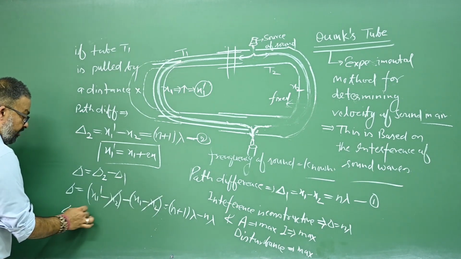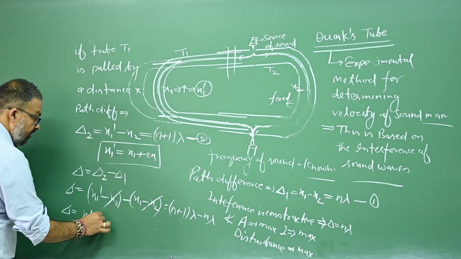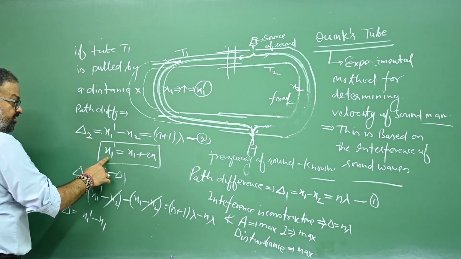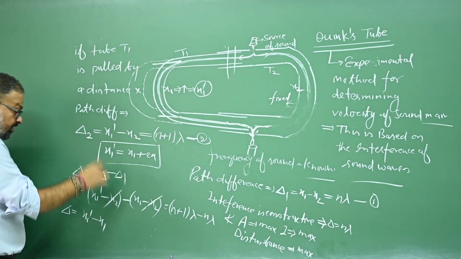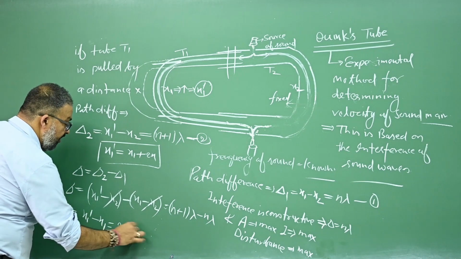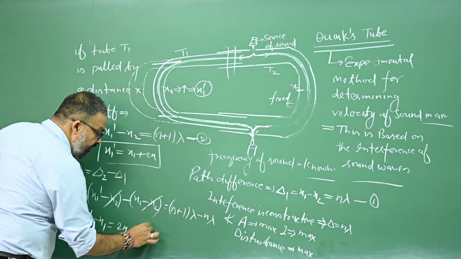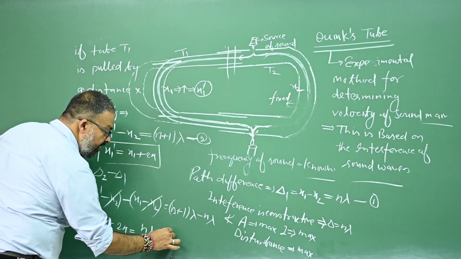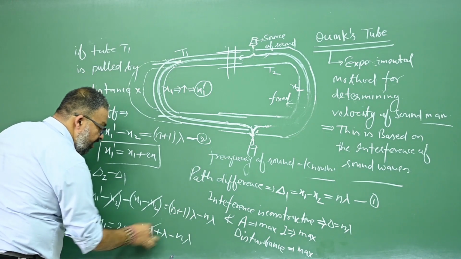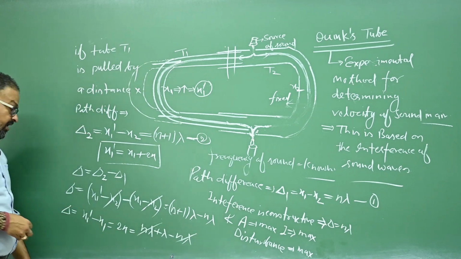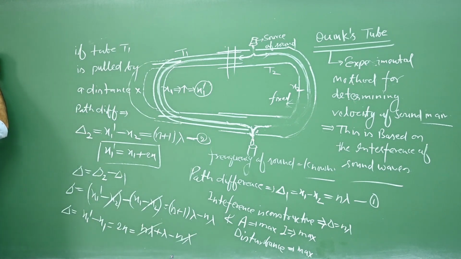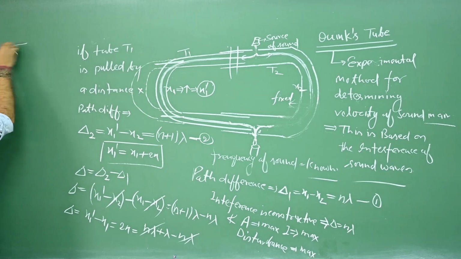So del is equals to x1 dash minus x1. This is x1 dash. When x1 is taken here, it will become equals to 2x, and that is equals to n lambda plus lambda minus n lambda. N lambda and n lambda are cancelled. So this 2x is equals to what? Lambda.